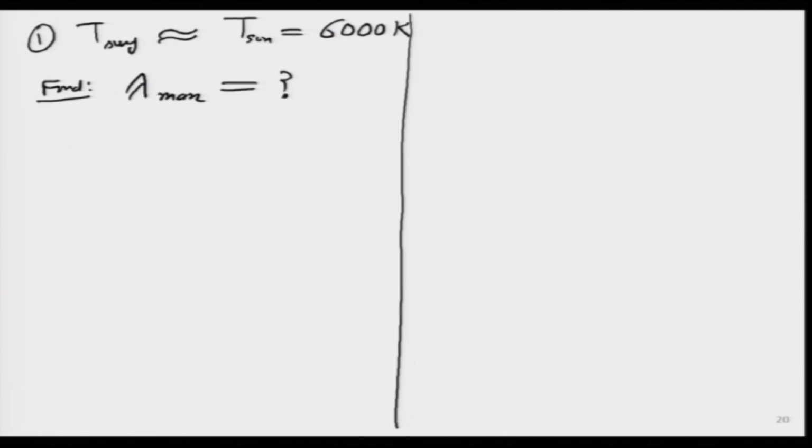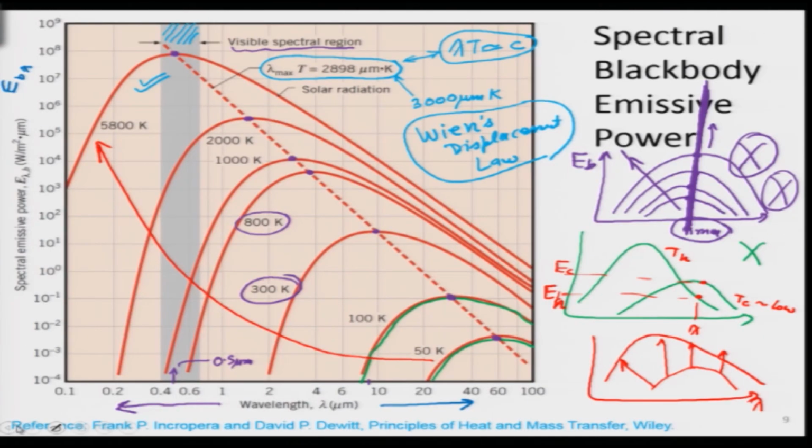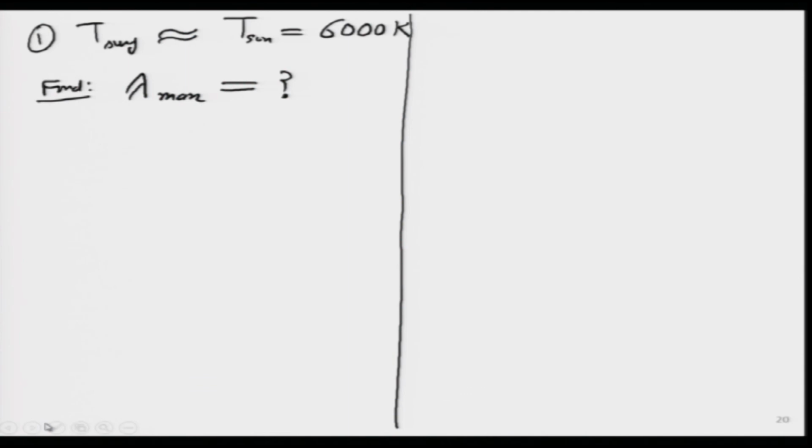Okay. So, one very simple way is there. I can go back to that particular curve without doing any solution. From the curve itself I can look up over here that this is the solar temperature, this is the wavelength at which it will happen. So, my answer will be very close to 0.5 micron. But I want to solve it analytically, let us say. Then how can I solve this?